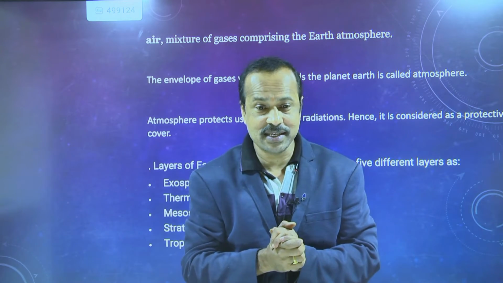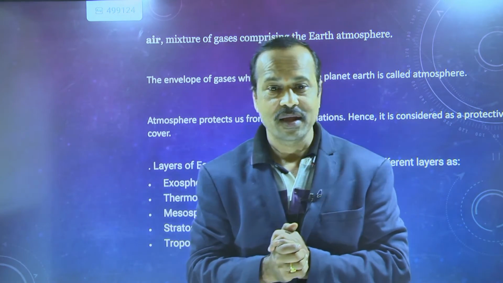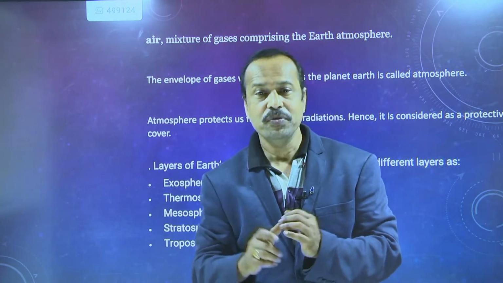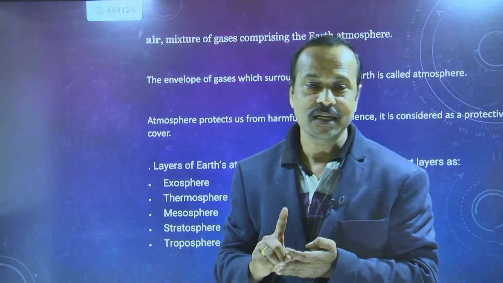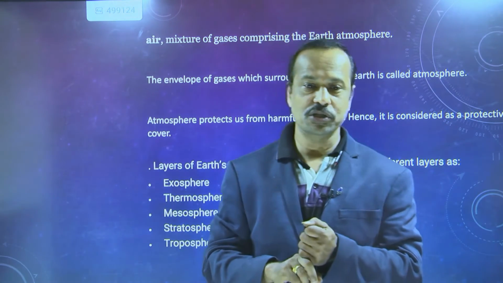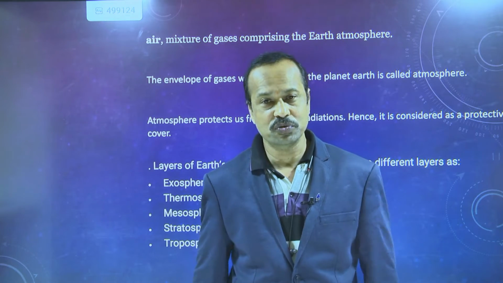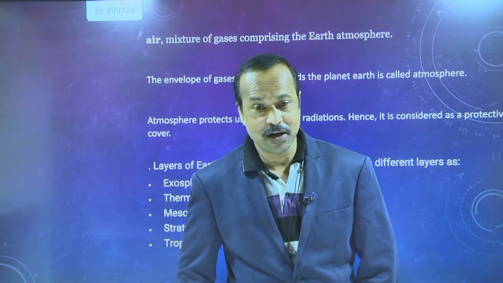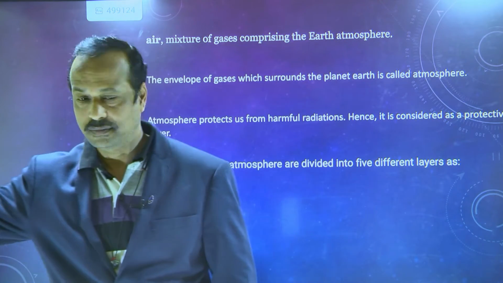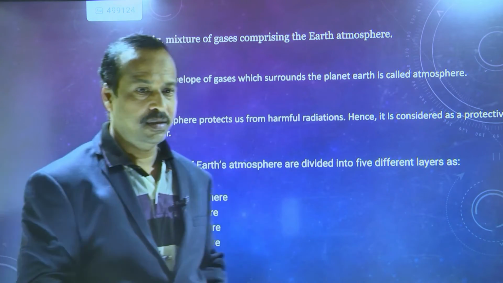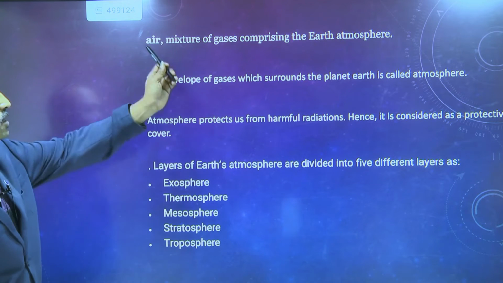There are 5 layers in the atmosphere. Do you know them? They are troposphere, stratosphere, mesosphere, thermosphere, and exosphere. And of course, the ionosphere is also there, but these are the 5 most important layers present in the atmosphere. Is this clear to you? Yes or no? Yes, sir. Right. Now see here.